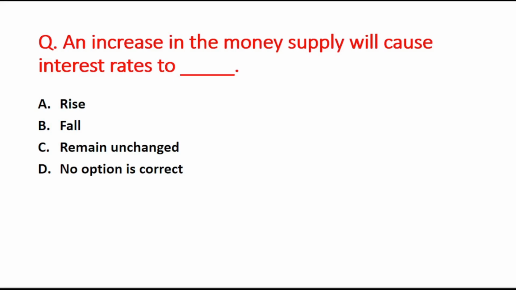Next question is: an increase in the money supply will cause interest rates to blank. A option is rise, B is fall, C option is remain unchanged, and D option is no option is correct. So an increase in the money supply causes the interest rates to fall. So option B is the right answer.